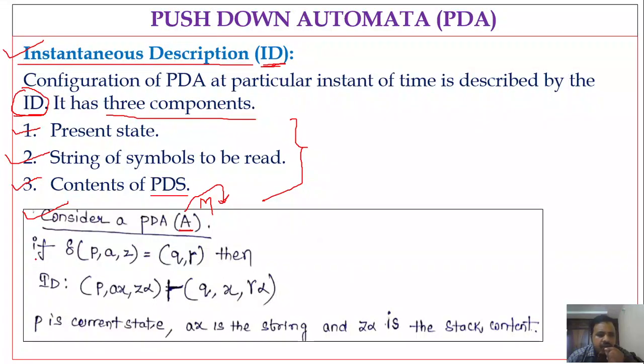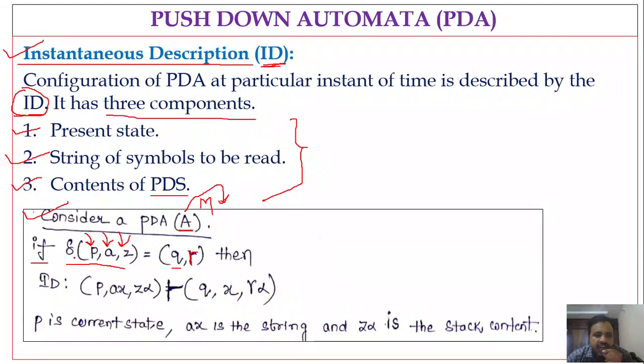Now observe the instantaneous description. Delta of P comma A comma Z is the transition function. That means if you are in state P, on reading input symbol A and stack symbol Z, it goes to state Q and pushes the symbols gamma onto the stack. So this is the transition function that is given.